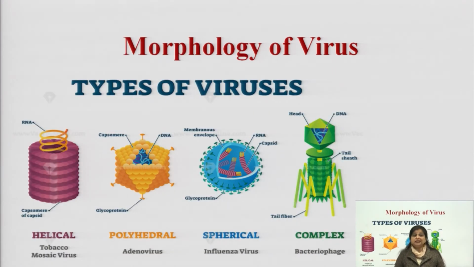After that come the types of viruses. Now, what are the main types of viruses? As I told, they depend upon the structure of the capsid. Capsid means the layer that covers or envelopes the viral genome, that is the nucleic acid genome like RNA. It has been covered with a capsid, and this capsid is helical in shape. That is why this type of virus is known as helical, and this is known as polyhedral, as their capsid structure is polyhedral in nature.